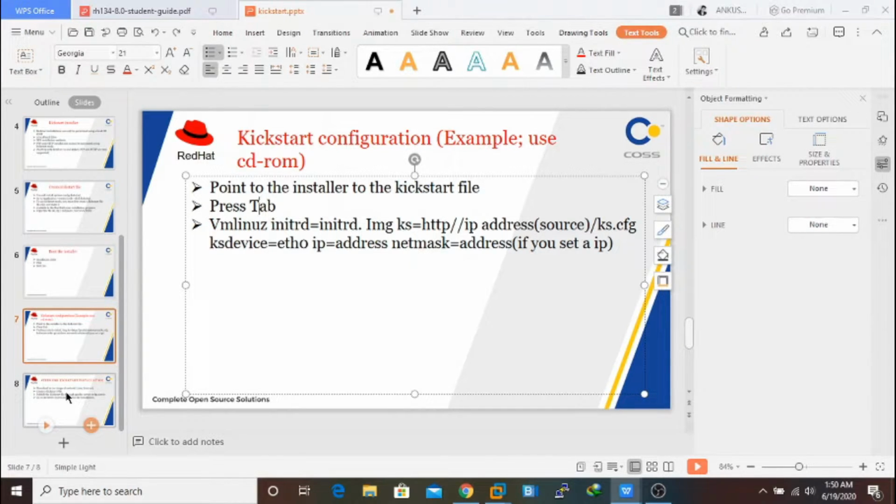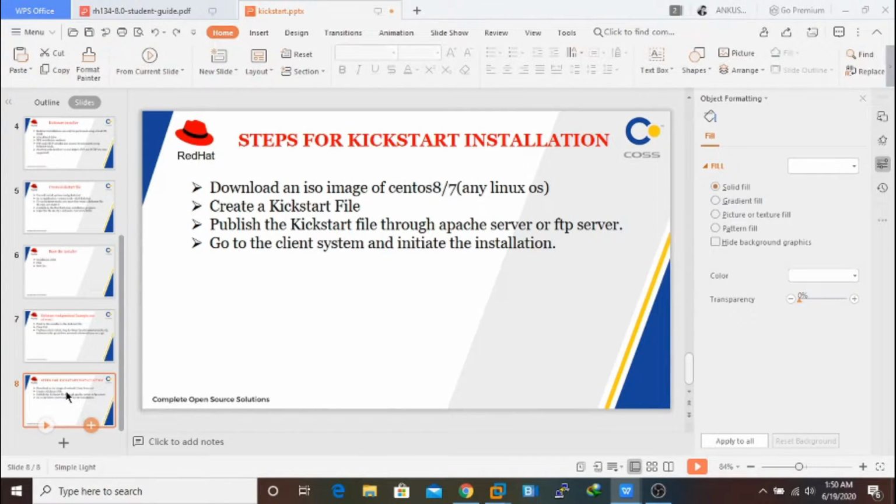And the whole lab I'm going to show you on VMware Workstation. You can do the same thing on VirtualBox. If you have any doubts, you can comment there, I'll help you. Now I'm going to show you the steps. The steps are very important.